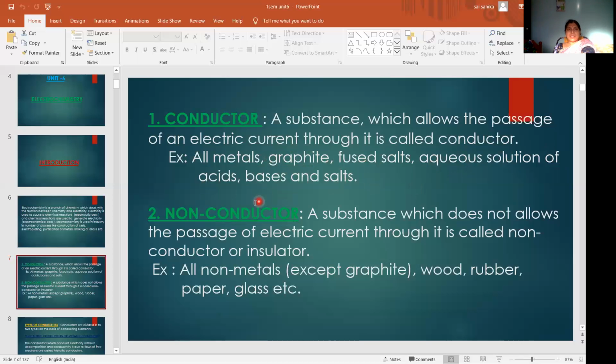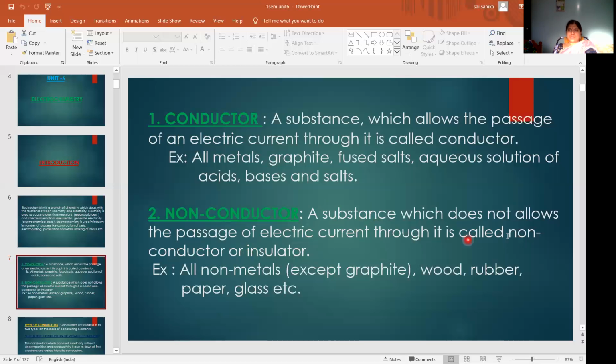Next, a substance which does not allow the passage of electric current through it is called a non-conductor or insulator. If you pass electric current onto the substance, it will not allow the current to flow.